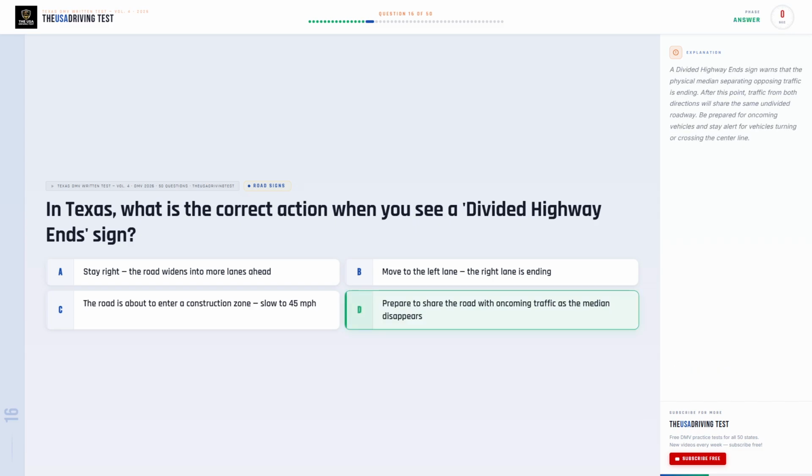The correct answer is D. Prepare to share the road with oncoming traffic as the median disappears. A divided highway end sign warns that the physical median separating opposing traffic is ending. After this point, traffic from both directions will share the same undivided roadway. Be prepared for oncoming vehicles and stay alert for vehicles turning or crossing the center line.